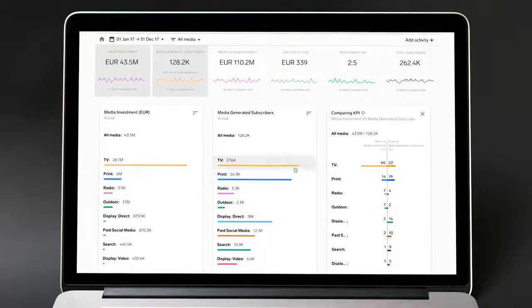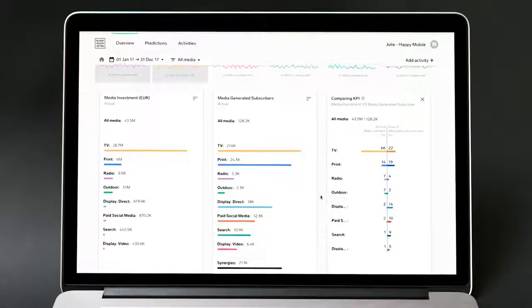Meaning that people viewing TV ads would be more likely to convert from one of the other media channels used. And as you can see, beside the direct effect from each channel, we have a total of 21,100 new subscribers from the synergy effect. That is not attributed to any specific channel, but instead a synergy of combining the channels together.